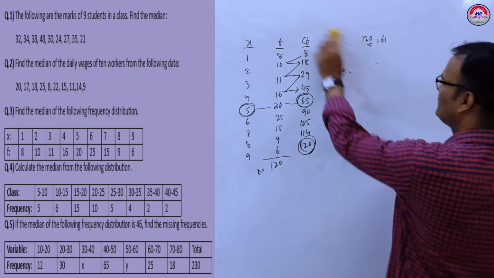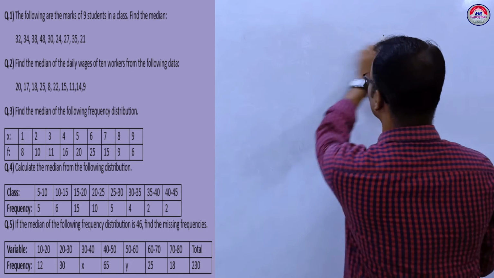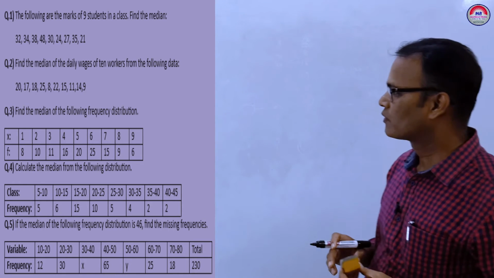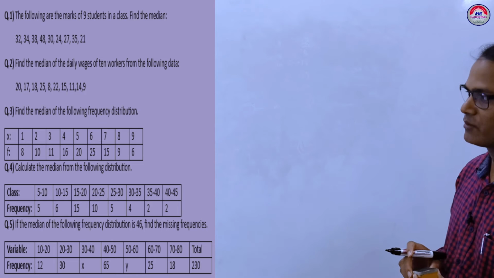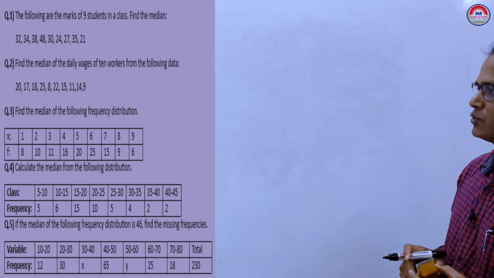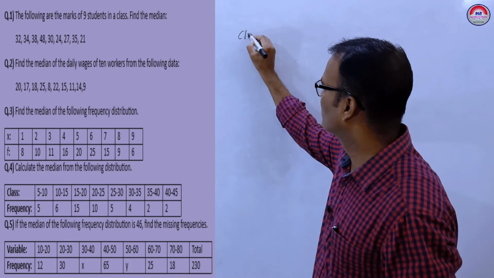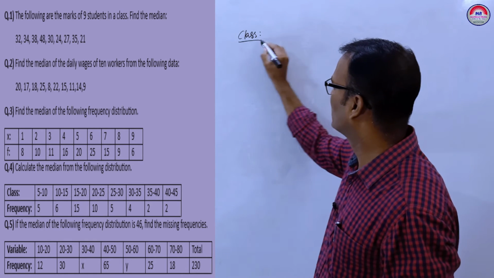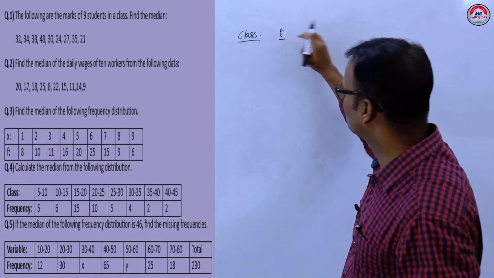Next. Calculate the median. Class and frequency are given, a grouped frequency distribution. You can write f as F or AF also.